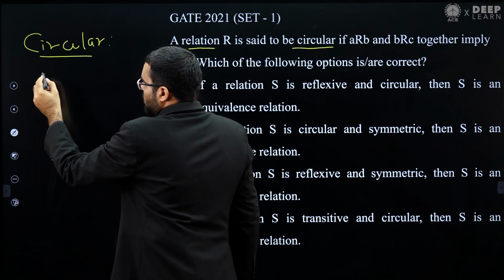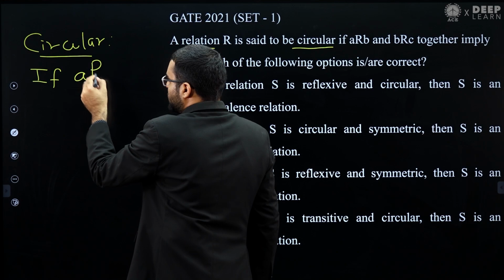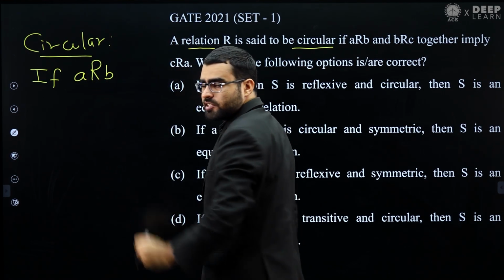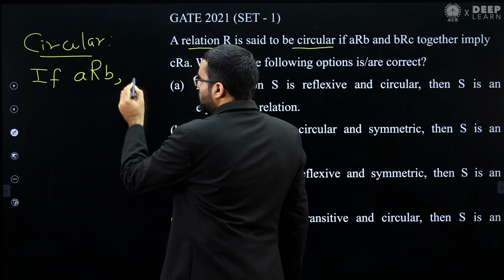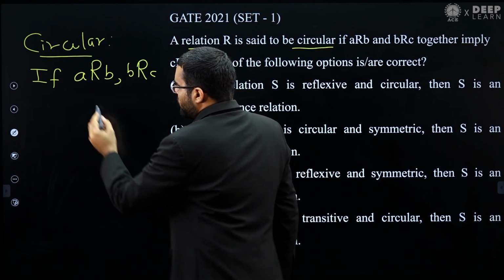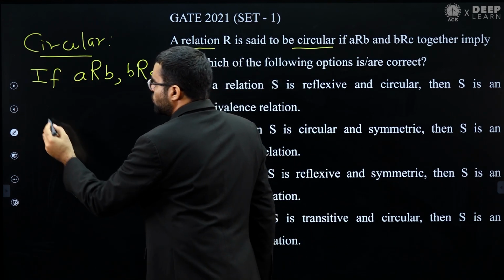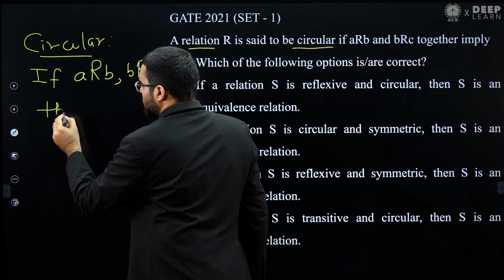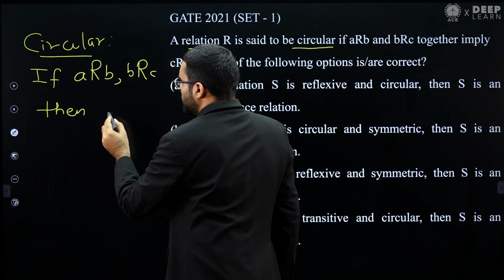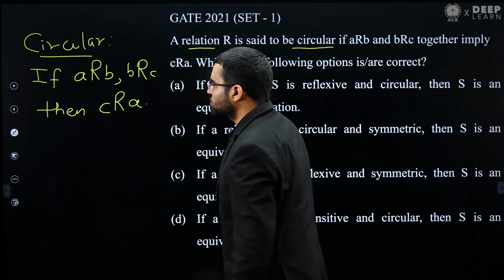Let's assume that A is related to B, and let's assume that B is related to C. So if A is related to B and B is related to C, then in a circular relation C will be related to A. This is the definition of circular relation.